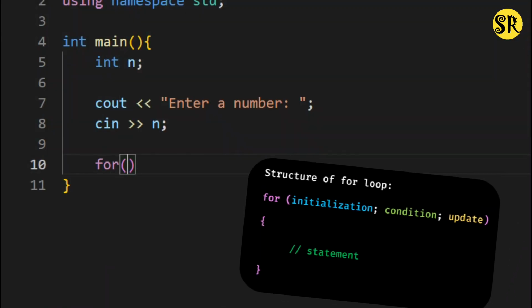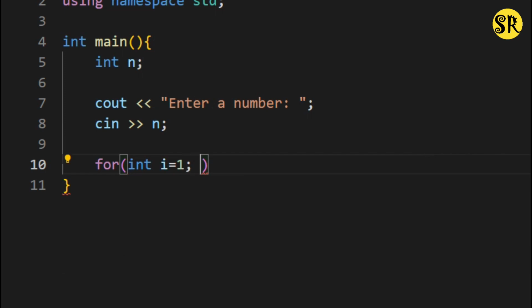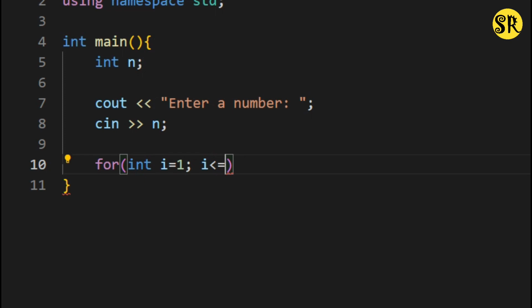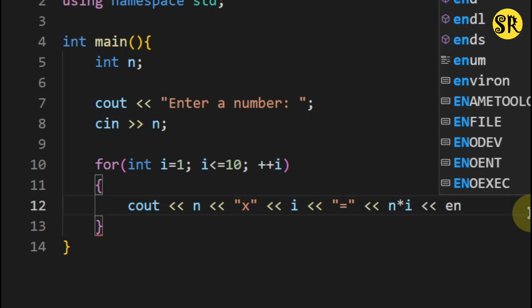Now I will create a for loop. In initialization I will start with i equals to 1 and the condition will be i less than equals to 10 because we have to print the multiplication table up to 10, and update i plus plus. In cout we write cout variable n multiplication symbol i equals to n star i and endl.